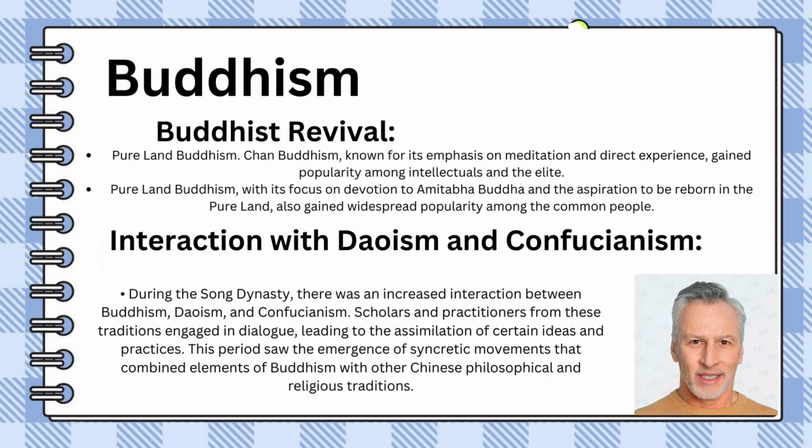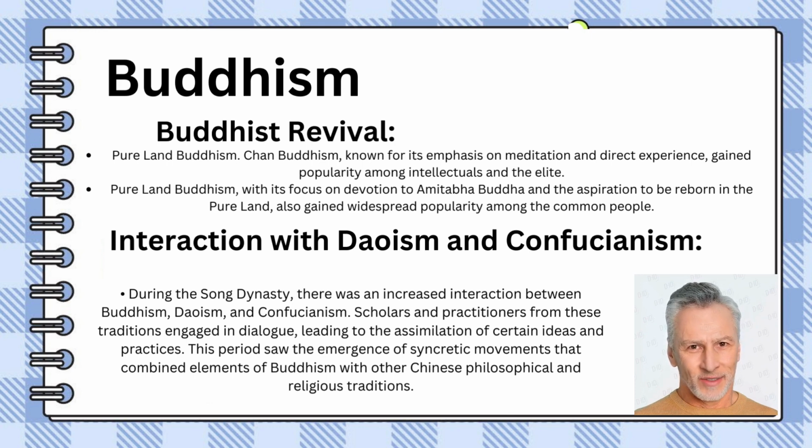During the Song dynasty, 960 to 1279, in China, Buddhism underwent a notable revival with a particular emphasis on Chan, Zen, and Pure Land Buddhism. The period witnessed imperial patronage, as emperors supported Buddhist monasteries and text translations, though there were also instances of skepticism and anti-Buddhist sentiment, especially among Confucian scholars.